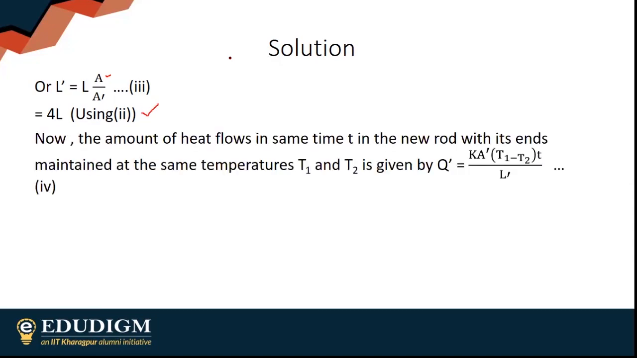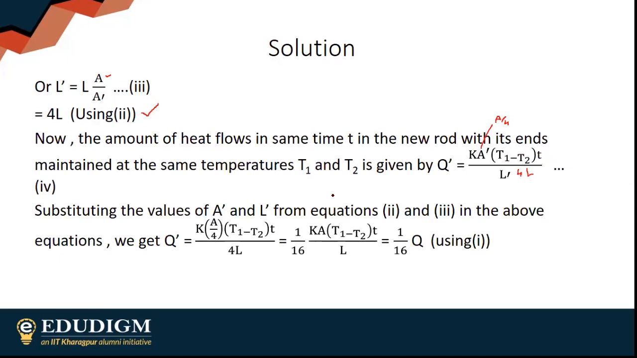So the amount of heat that now flows is going to be K A dash by L dash, times T1 minus T2 into T. A dash is A by 4, L dash is 4L. We have calculated both of these. We'll simply end up getting Q by 16. Obviously, the temperature difference between the two ends is the same, time T is the same, Q is the same.